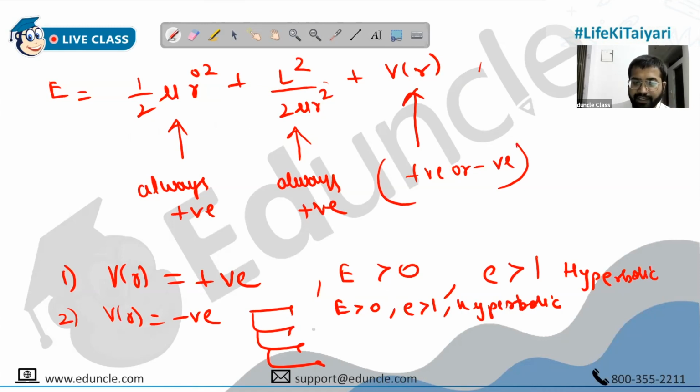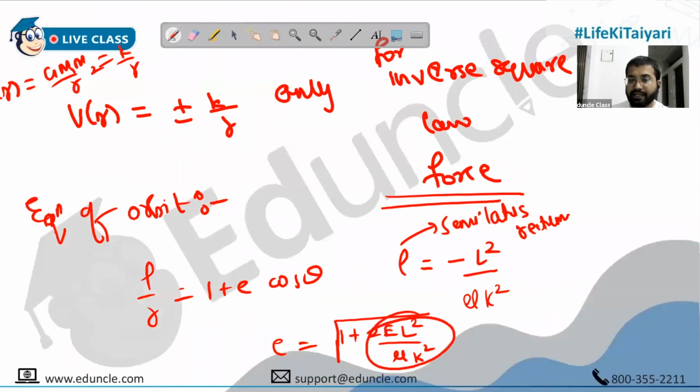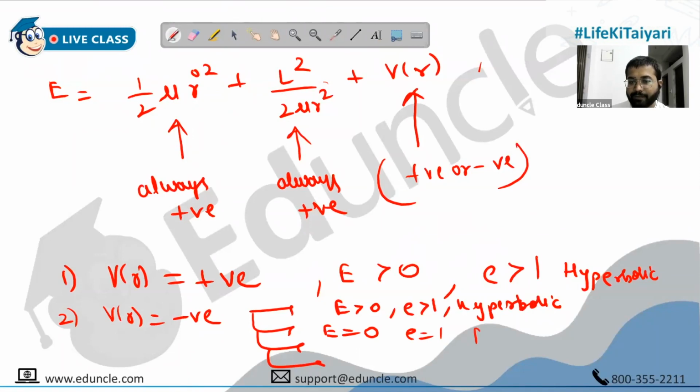Next, if V of R is negative such that energy becomes zero, what happens to eccentricity? It becomes 1, and when eccentricity becomes 1, the path becomes parabolic.